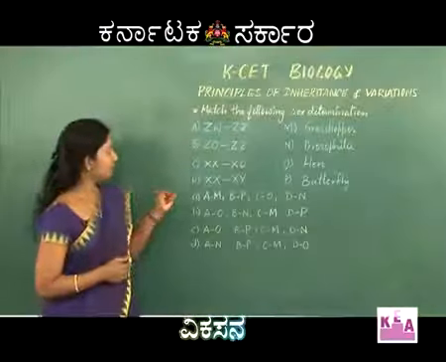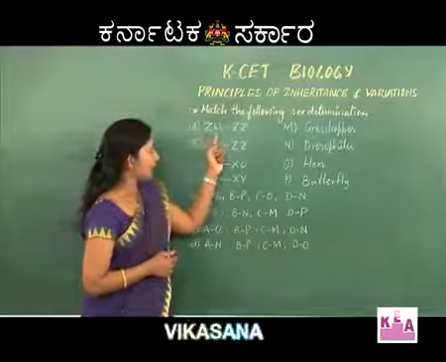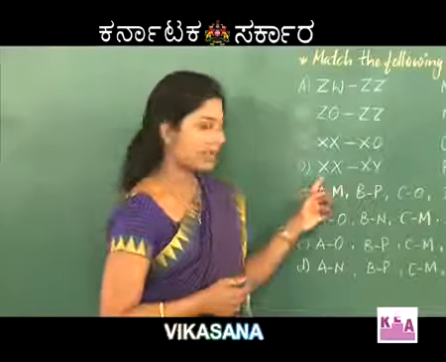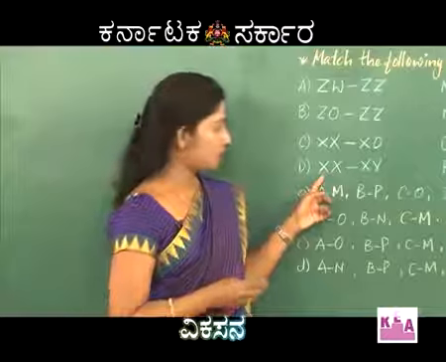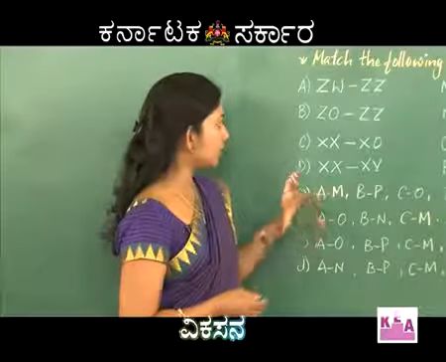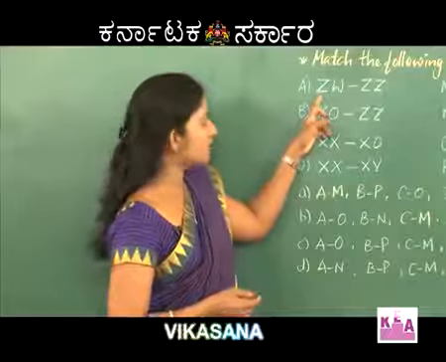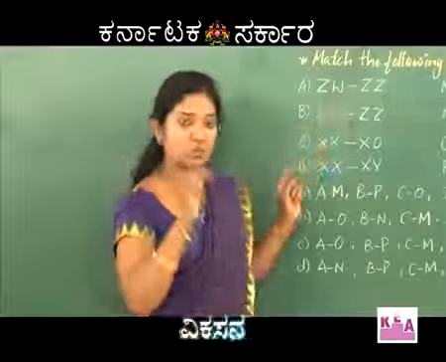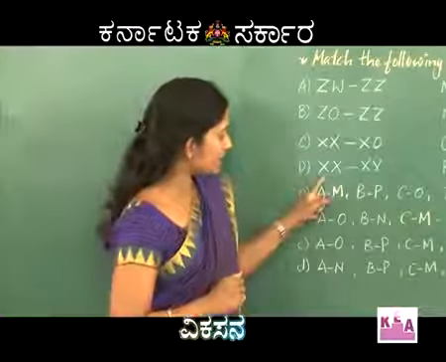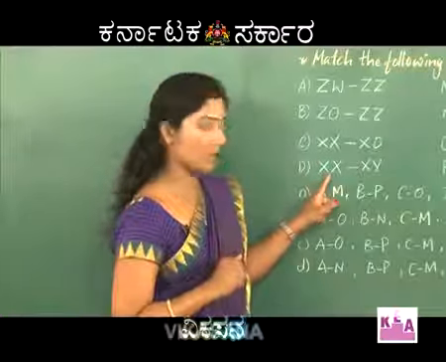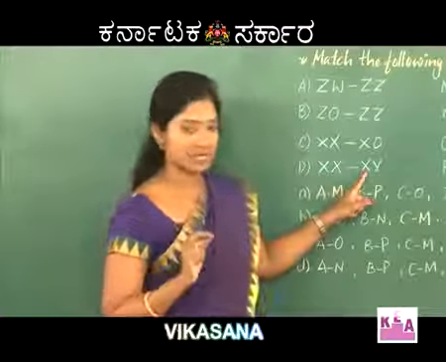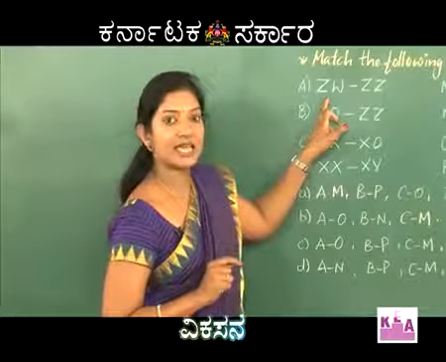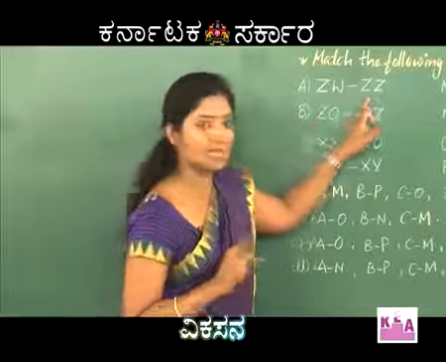The next two, ZW and ZZ. Now this is almost similar to the last type of sex determination, but to avoid confusion, instead of X we write Z, and instead of Y we write W. But there is one more difference here. In the earlier case the female was homogametic and male was heterogametic, whereas in this case you can see that the female is heterogametic and the male is homogametic.